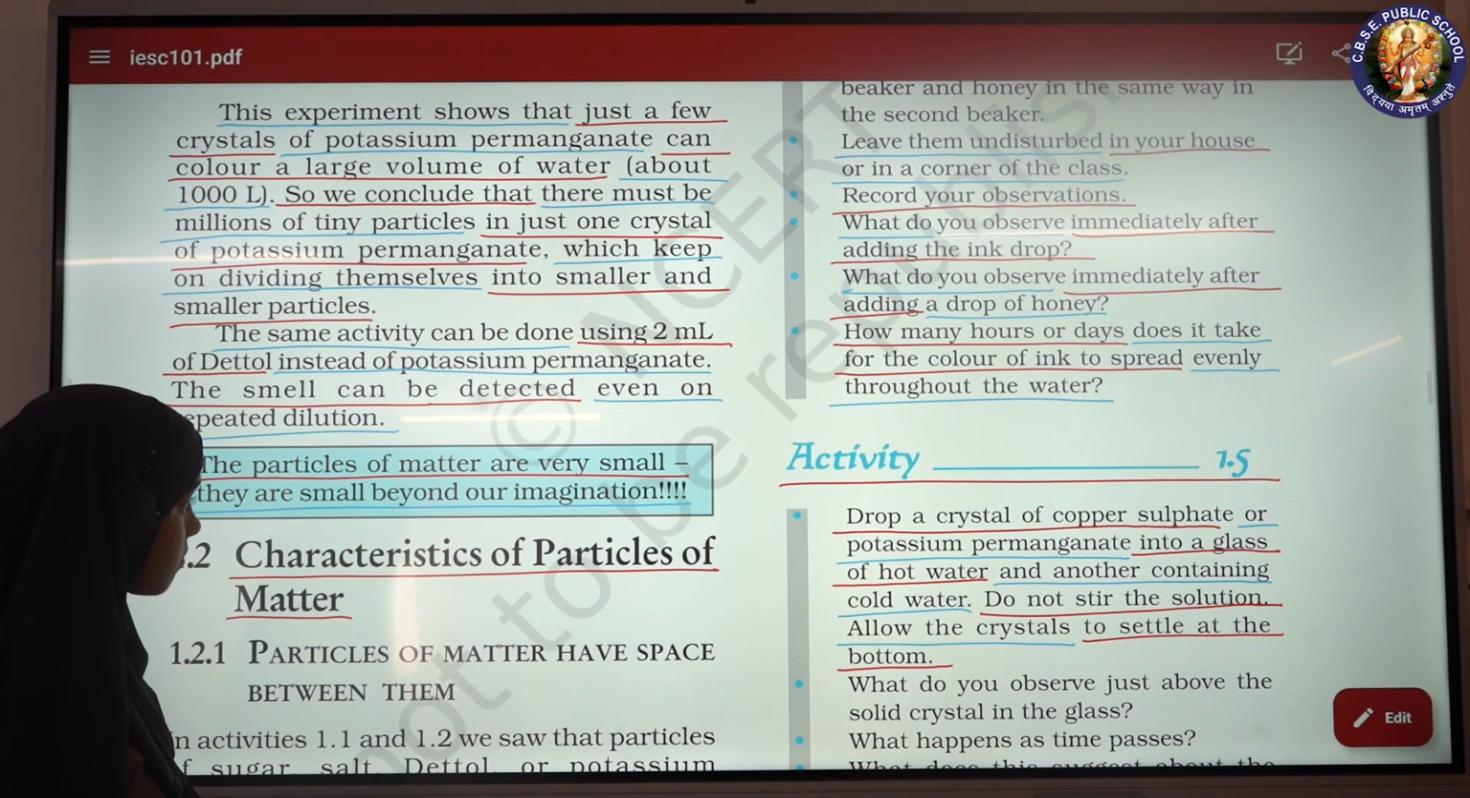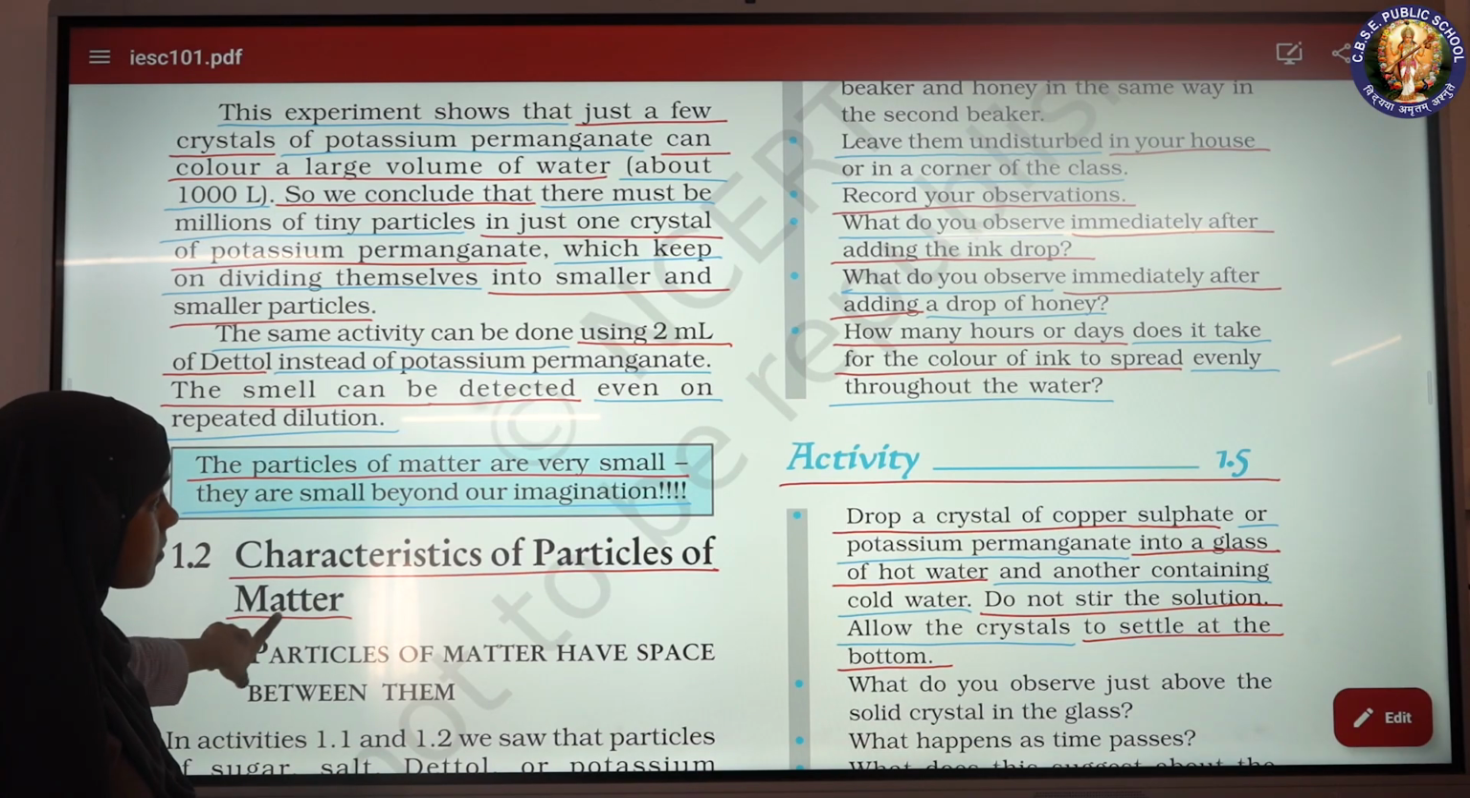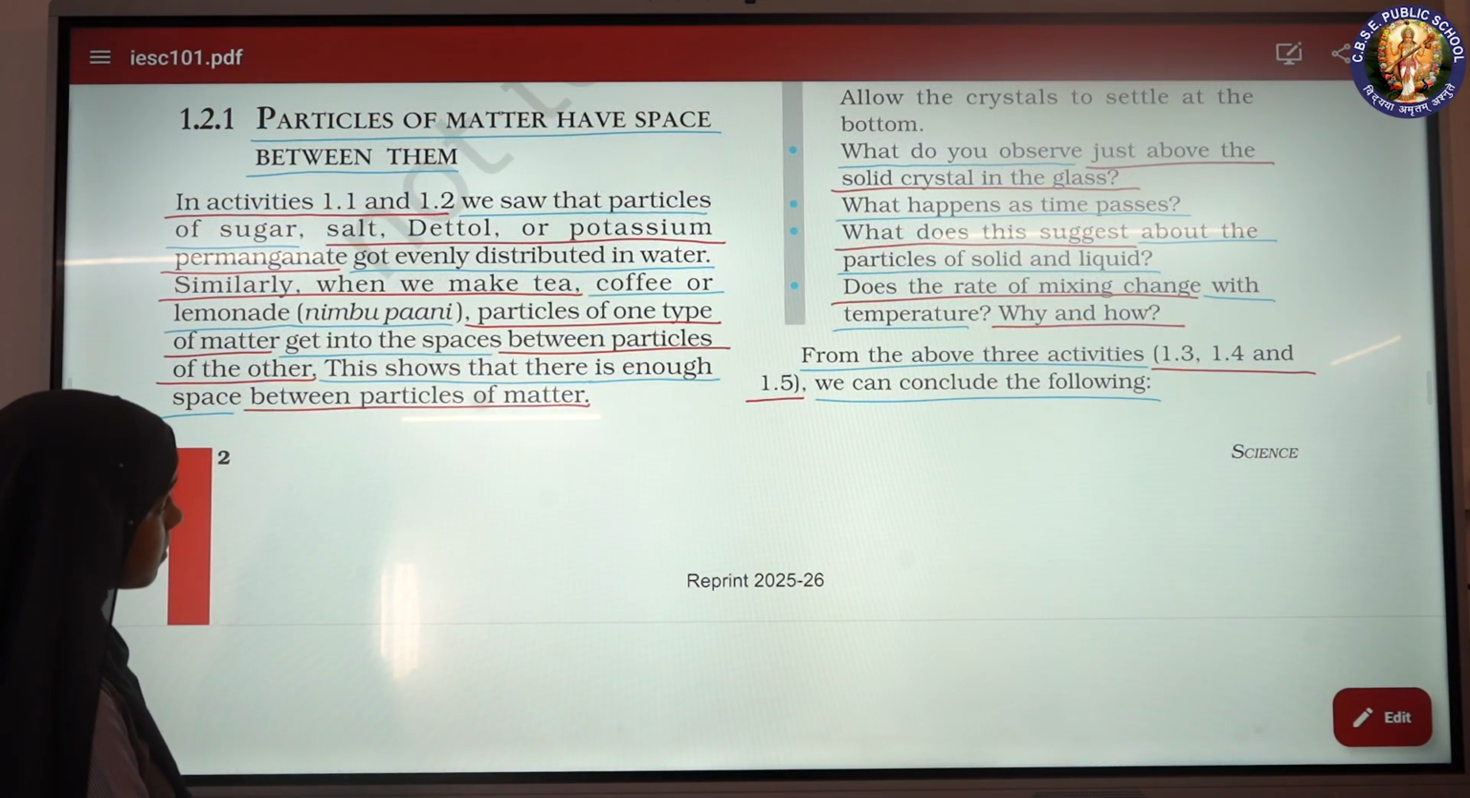Activity 1.5. Drop a crystal of copper sulfate or potassium permanganate into a glass of hot water and another containing cold water. Do not stir the solution. Allow the crystals to settle at the bottom. What do you observe just above the solid crystal in the glass? What happens as time passes?